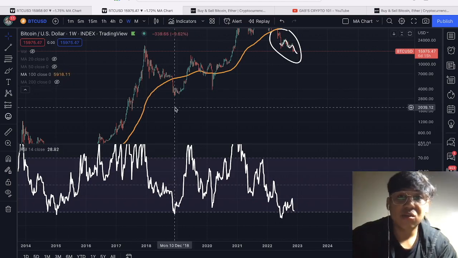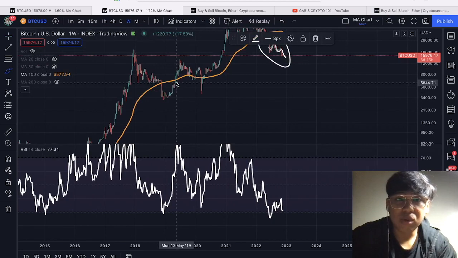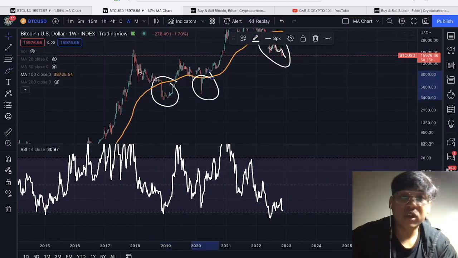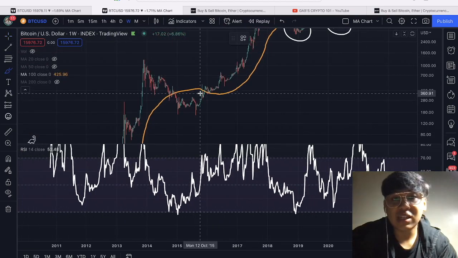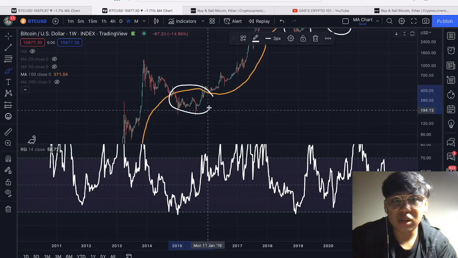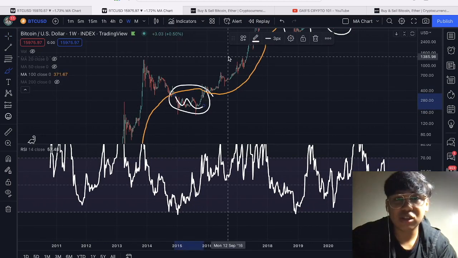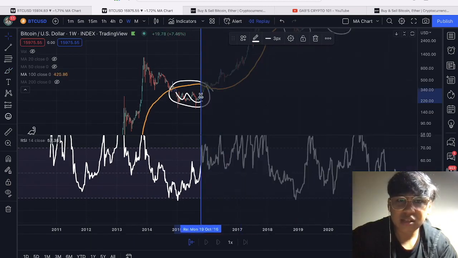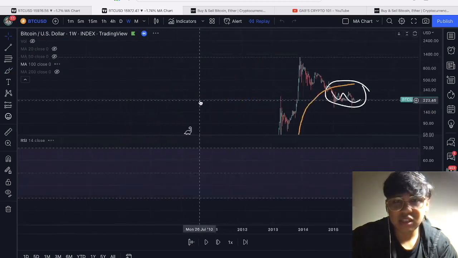As you can see, whenever we are below 100, that is a good time to buy for the long term. So, ito yung mga areas na yan na wherein we are below the 200 MA or 100 MA pala is actually a good sign to enter the crypto market regardless kung saang area na yan. Kasi if you're going to look back dito within the Bitcoin price action, let's try to go back nung 2015 ulit. Let's try to replay the chart dito and let's try to look at this data na yan.